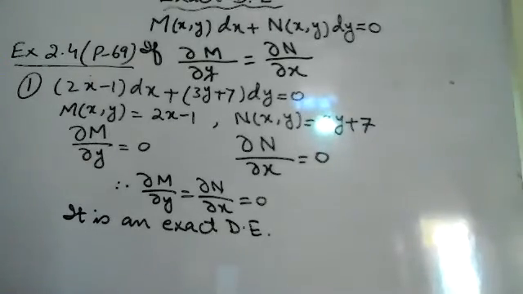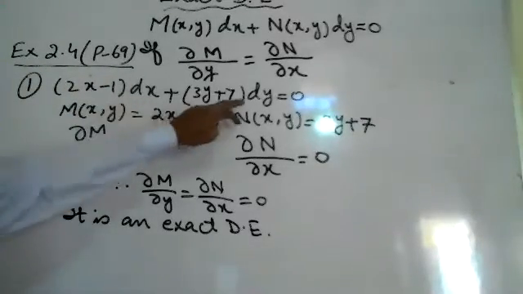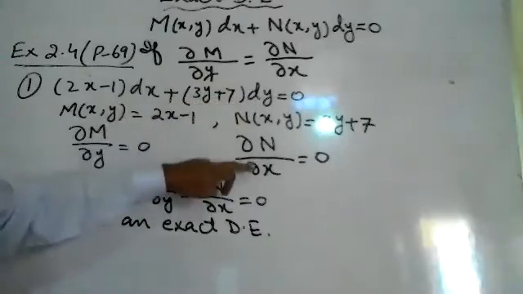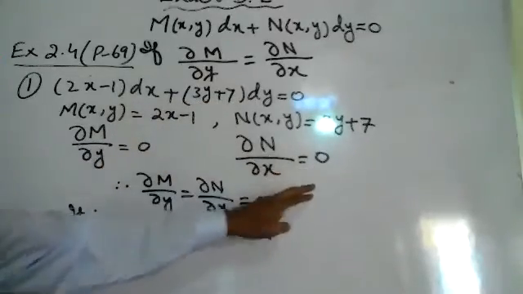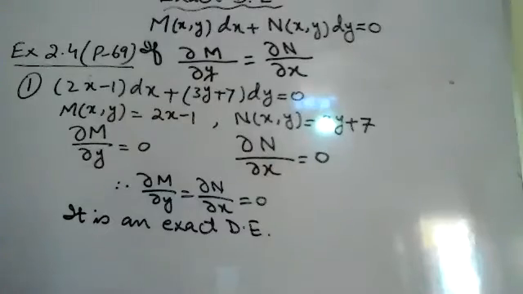We'll differentiate M with respect to y. We'll differentiate N with respect to x. If both answers are equal, then this is an exact differential equation. If both answers are not equal, it is not an exact differential equation.